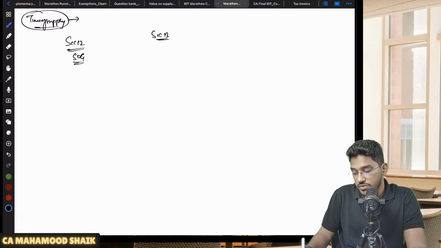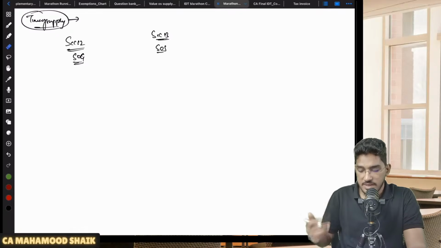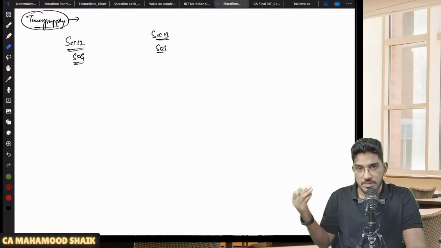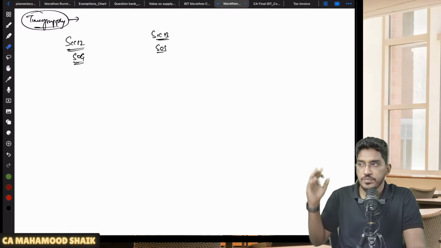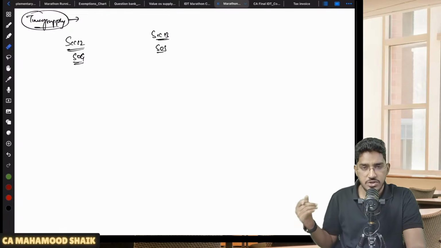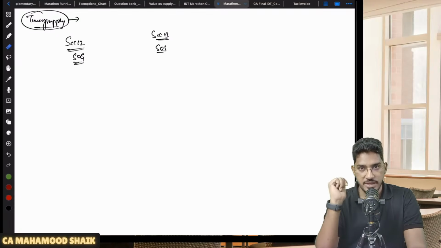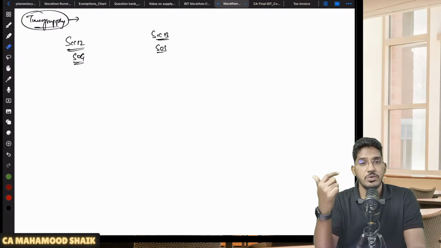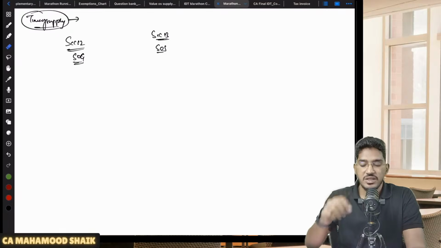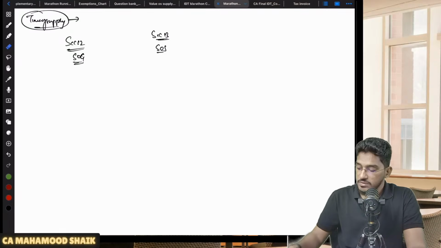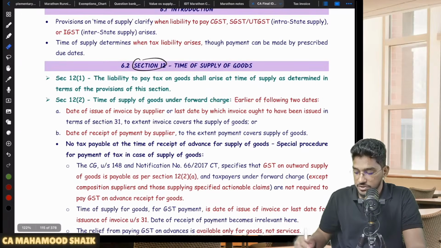Section number 13 is going to talk about how to determine the time of supply in case of supply of services. Now we have various subsections. We have 12 subsection 1, 12 subsection 2, 12 subsection 3, 12 subsection 4, and even we have 13 subsection 1, 13 subsection 2, 13 subsection 3, 13 subsection 4. Each subsection will be talking about different cases and how to determine the time of supply. So we will try to pick one by one and we'll try to finish it off.